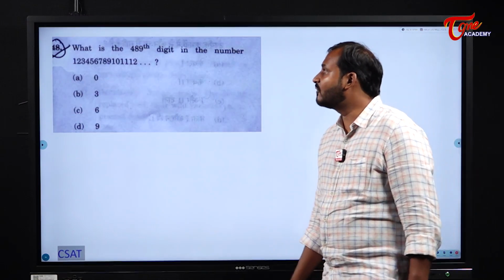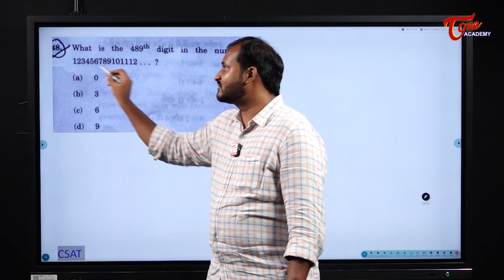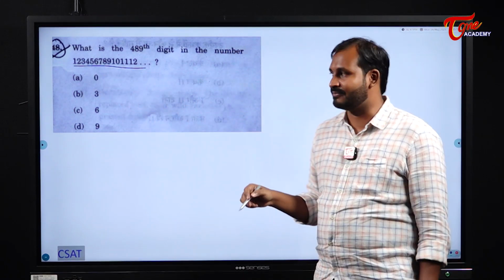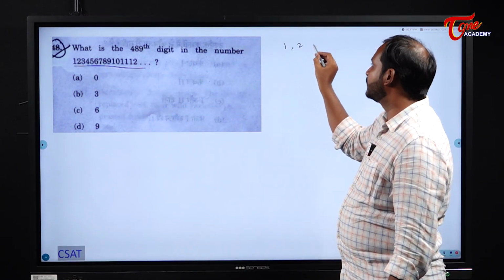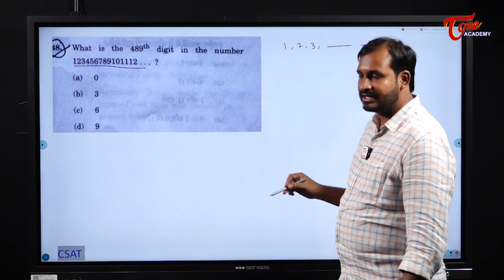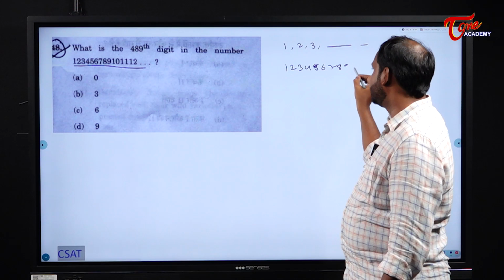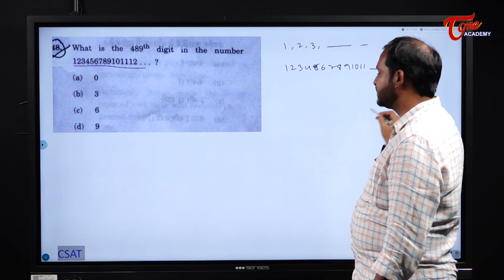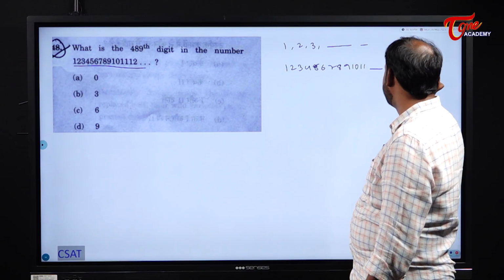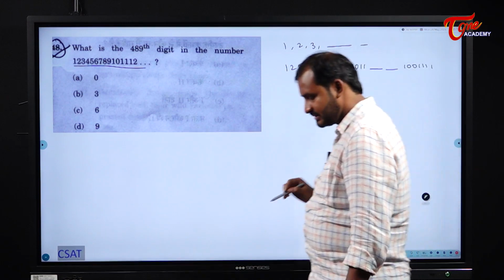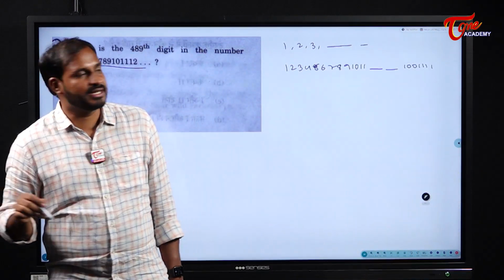Next, what is the 499th digit in the number? We solved this type of question also while discussing the number system. See, 1, 2, 3, 4, and like this they are writing, right? They are writing side by side, 9, 10, 11. We will finish the 2-digit numbers and then move to 3-digit numbers and write like this. Now please see here, how many 1-digit numbers do we have?